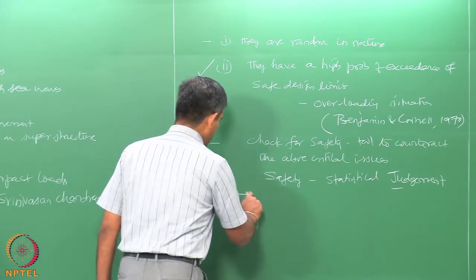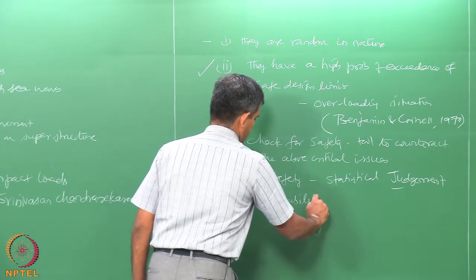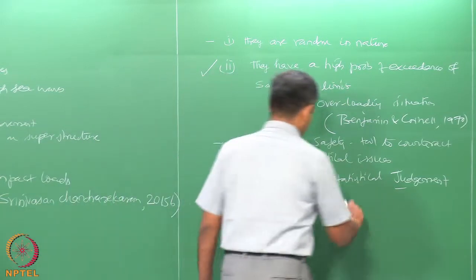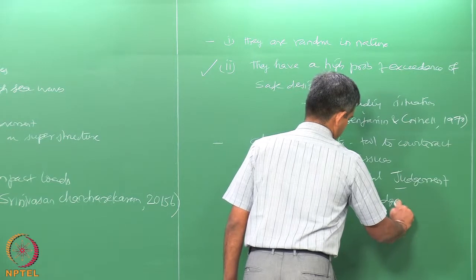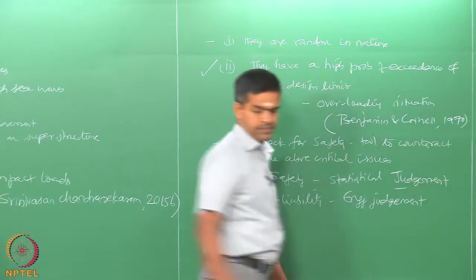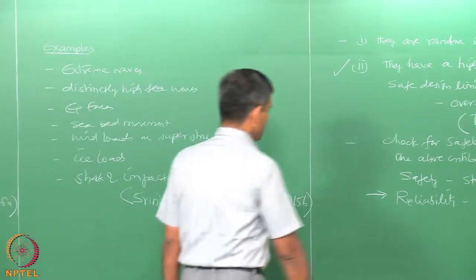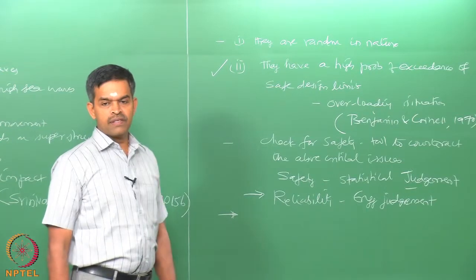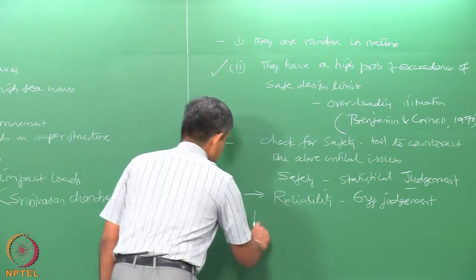Therefore, I can confidently say reliability is also based on engineering judgment. Therefore, one can say in general in reliability studies, experience plays a very important role in the accuracy of results.